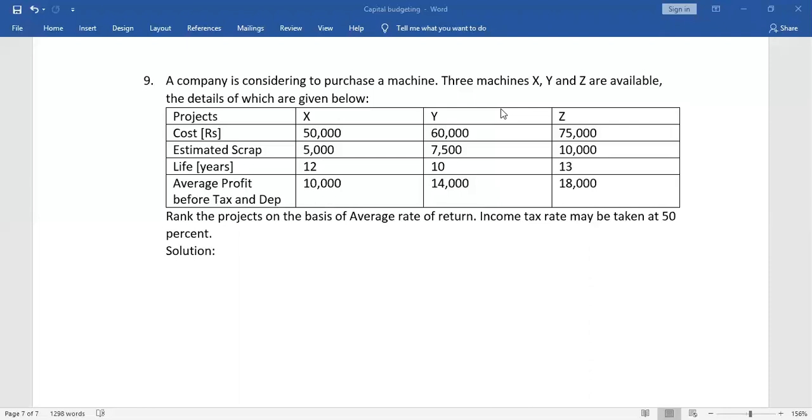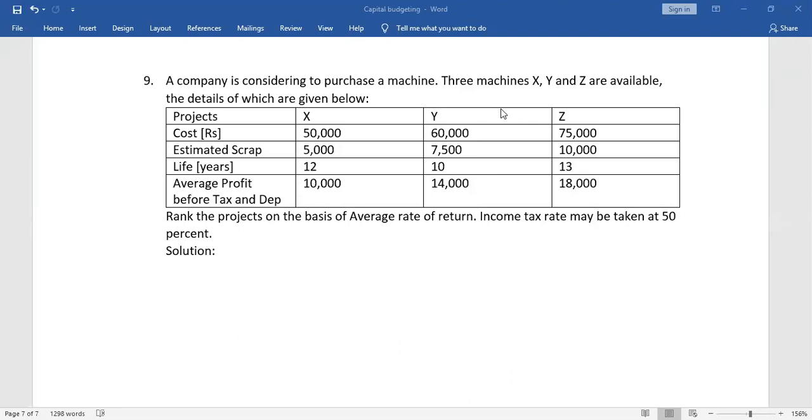The second machine, which has a cost of 60,000, has a life of 10 years. After the 10th year, when it is sold, it can fetch a scrap value, residual value, of 7,500.